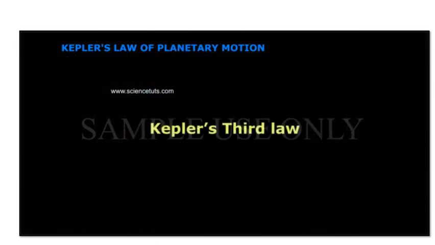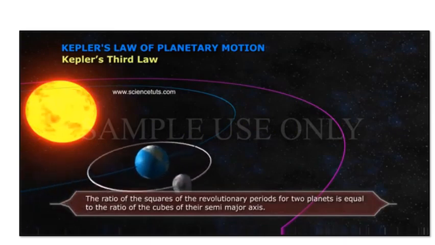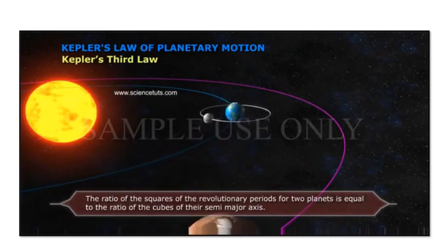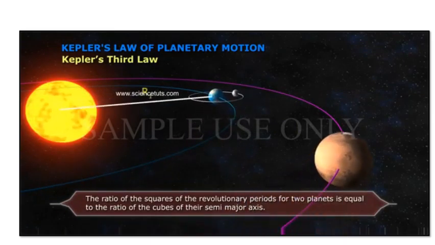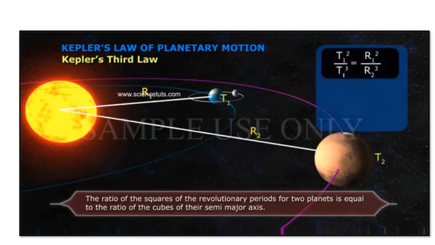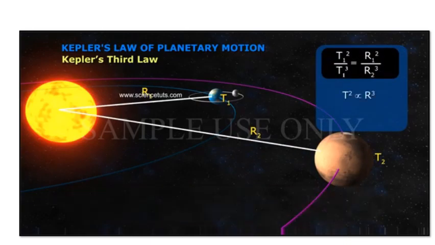Kepler's third law: the ratio of the squares of the revolutionary periods for two planets is equal to the ratio of the cubes of their semi-major axes. T square is directly proportional to r cube. So, T square by r cube is equal to Kepler's constant.